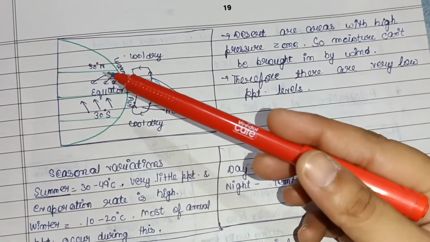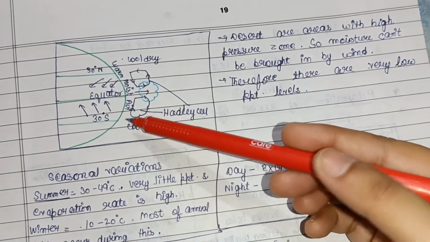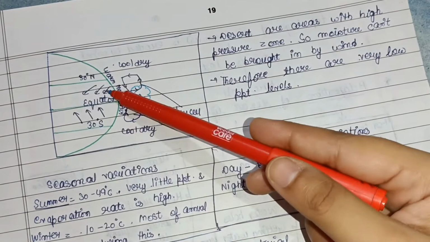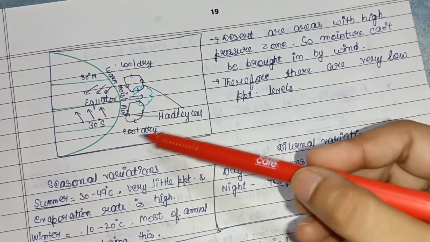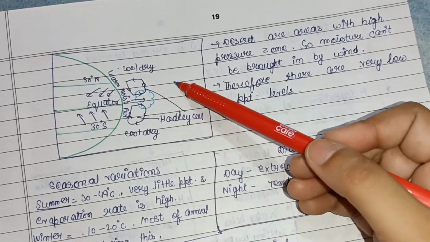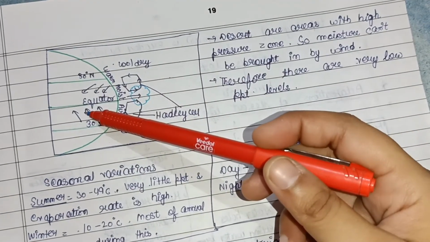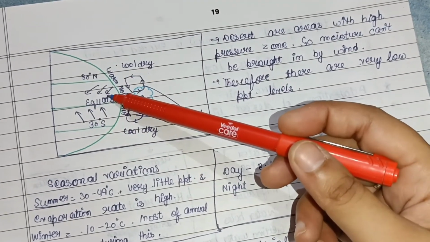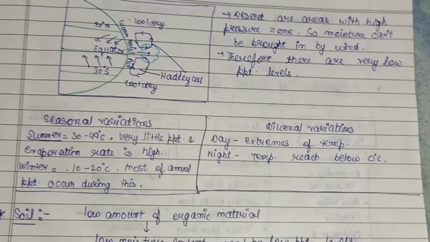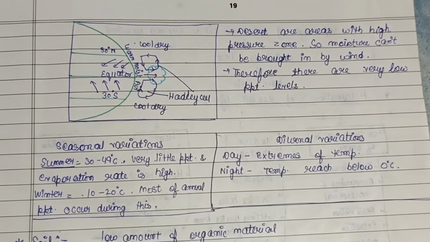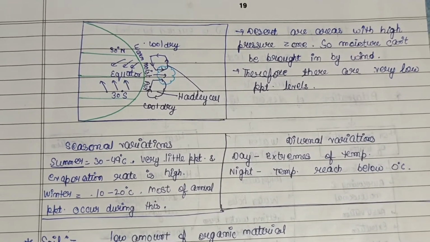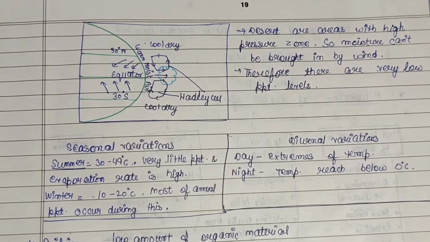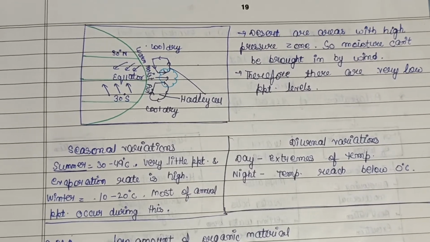So this is the position of a desert, that is 30 degrees north and 30 degrees south, and these are the places where deserts are seen. Here warm moist air, okay, and cool dry environment on the outer side, so moisture cannot reach there, so less rainfall was seen. Then seasonal variations. In summer, temperature is 30 to 49 degrees Celsius, very little precipitation, and the evaporation rate is very high because of the high temperature.